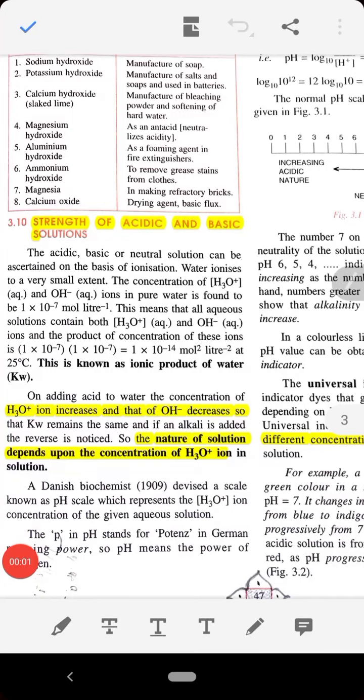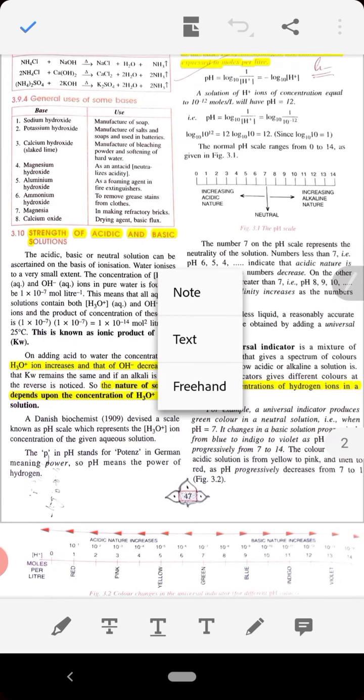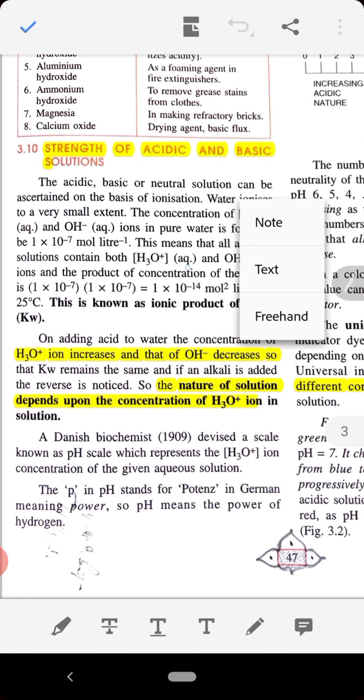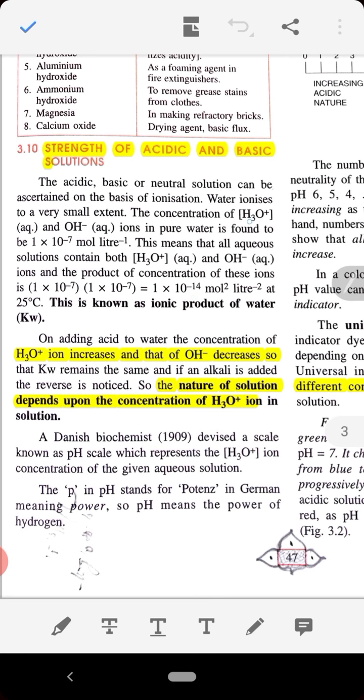Hello children, today we will discuss the strength of acidic and basic solutions. The strength of an acidic or basic solution is determined on the basis of its ability to undergo ionization. Whether a solution is acidic, basic or neutral can be ascertained on the basis of ionization. If we take the reference of the water molecule, water ionizes to a very small extent.